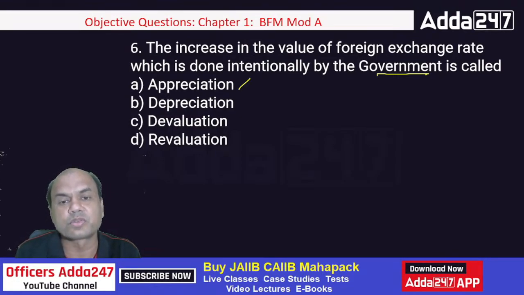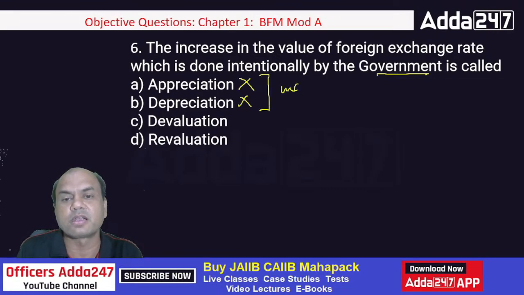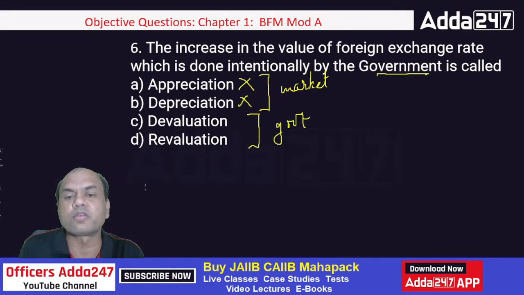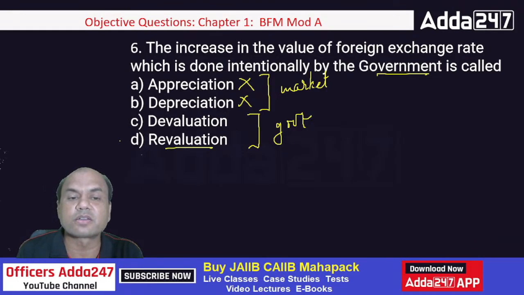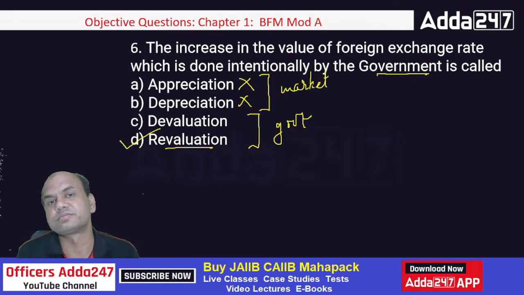A and B are out. These are done by the market forces. And these two are done by the government. Here we are talking of increase in the value. The first question was devaluation, decrease. Here it is increase. So the answer over here will be revaluation.